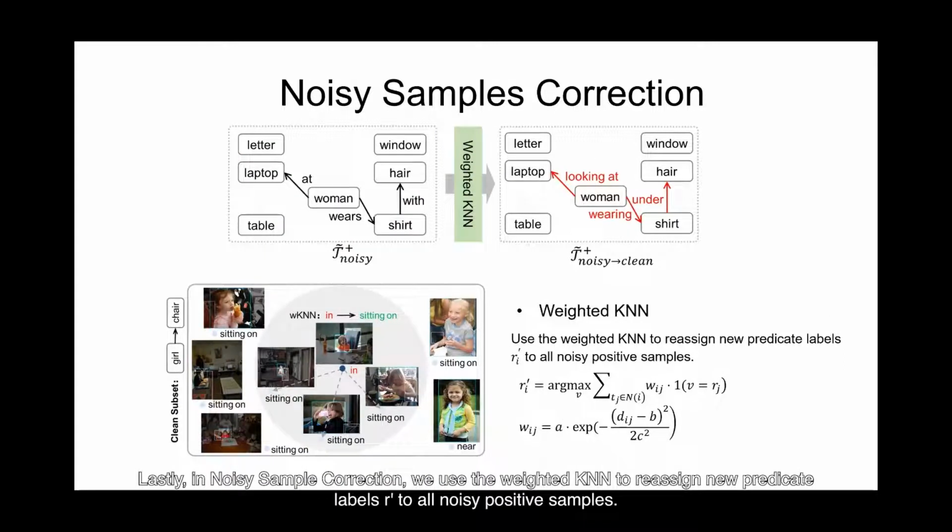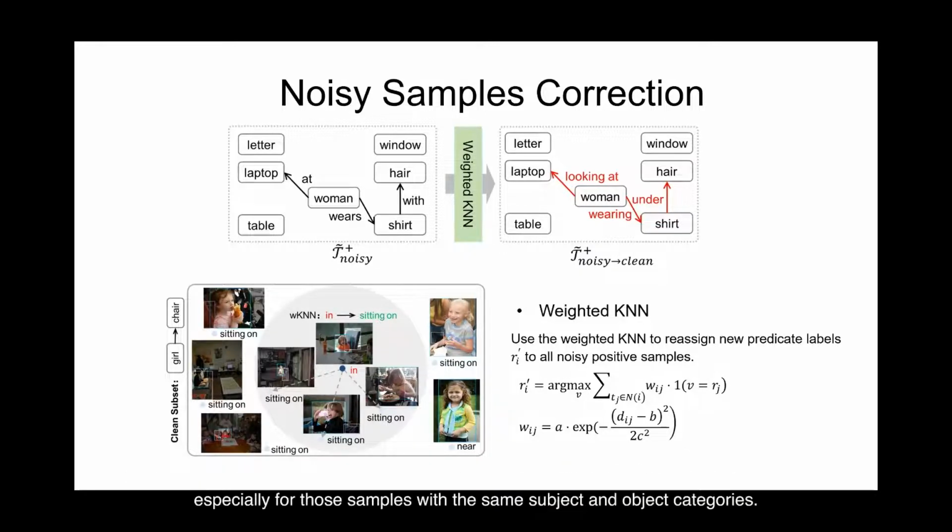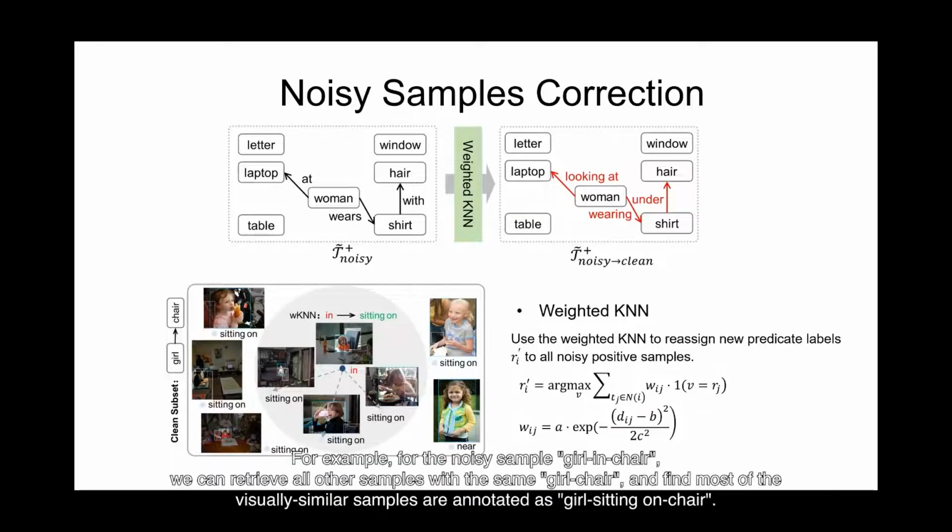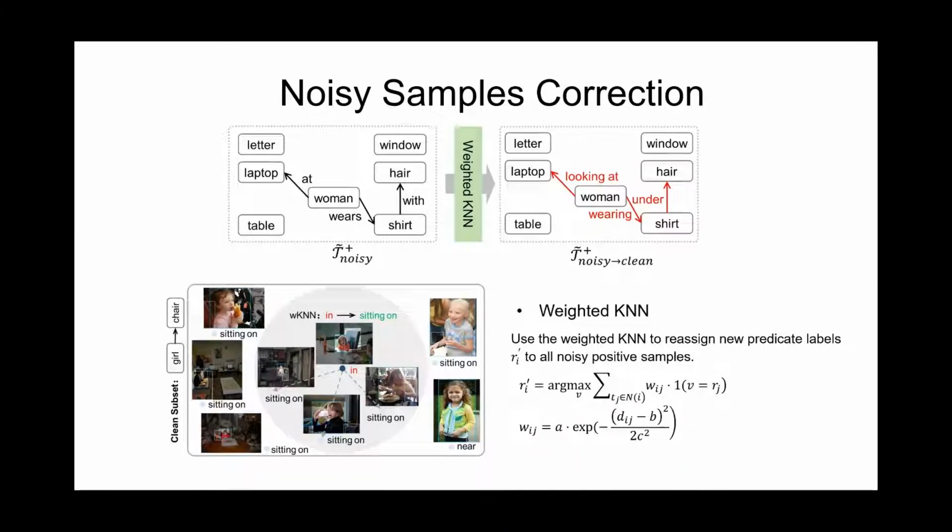Lastly, in noisy sample correction, we use a weighted KNN to reassign new predicate labels R' to all noisy positive samples. The motivation of our NSC is that the predicate label of a sample should be consistent with other visually similar samples, especially those with the same subject and object categories. For example, for the noisy sample going chair, we can retrieve all other samples with the same go chair, and find most of the visually similar samples are annotated as go sitting on chair.